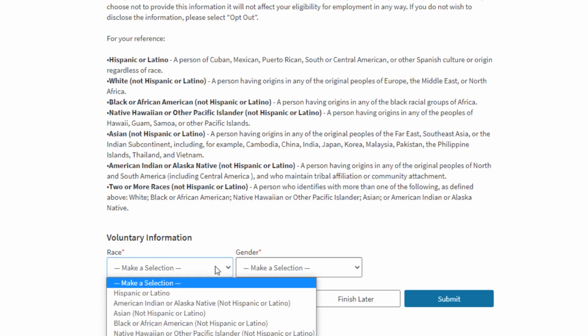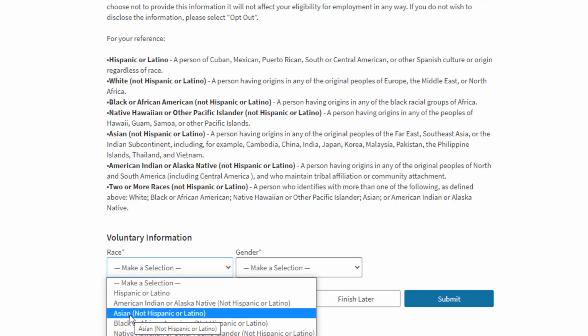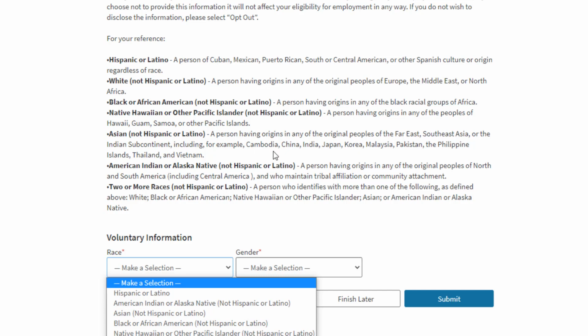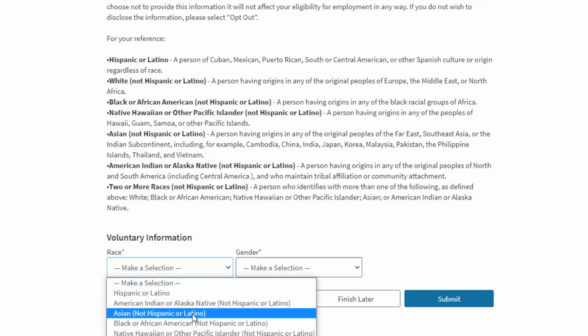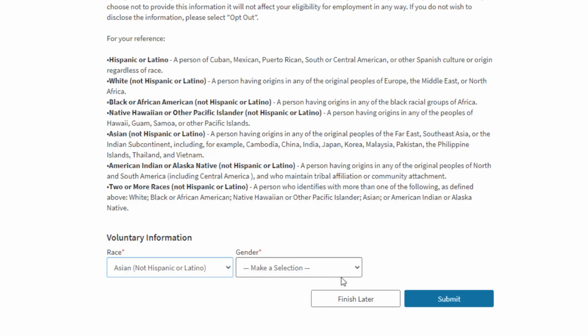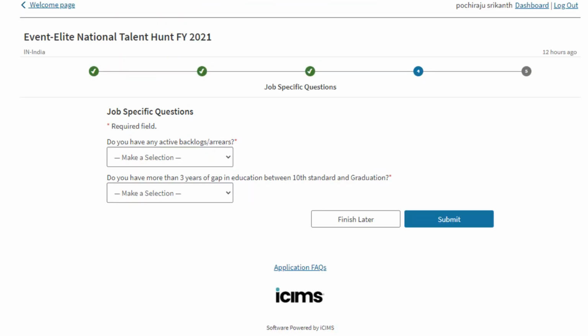It will then take you to the third process, that is voluntary information, where you can select. Here we have some data regarding all the categories. If you belong to Cambodia, China, India, Japan, Korea, Malaysia, Pakistan, the Philippine Islands, Thailand and Vietnam, you have to select Asian. I'm selecting Asian now, and the gender. After that, submit.